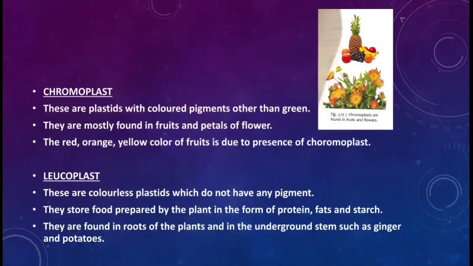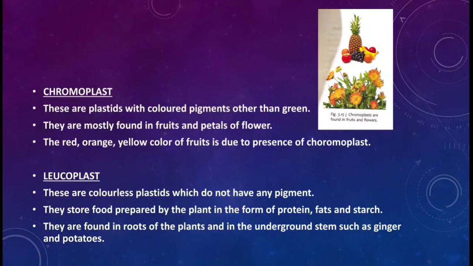If we talk about fruits, some fruits are orange, some are yellow, some are green in color. So other than green, who gives the red, orange and yellow color to the plants? Chromoplast. They are mostly found in fruits and petals of flowers.